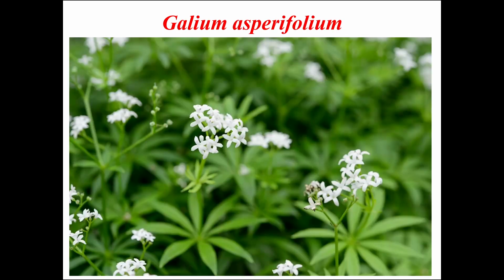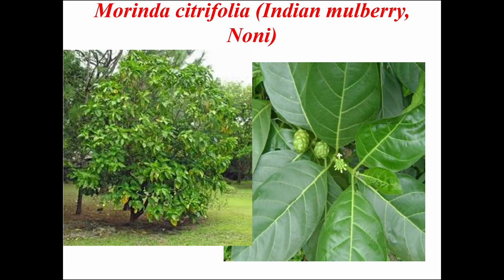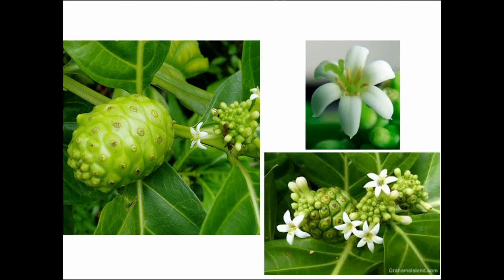This is Galium asperifolium. This is a more close-up view of the plant showing the star-shaped flowers. This is another highly medicinal plant of Rubiaceae known as Morinda citrifolia, the Indian mulberry or the noni or the nuna. The fruits are highly medicinal and are known to have anti-cancer properties. This is a fruit in closer view and flowers also in closer view.